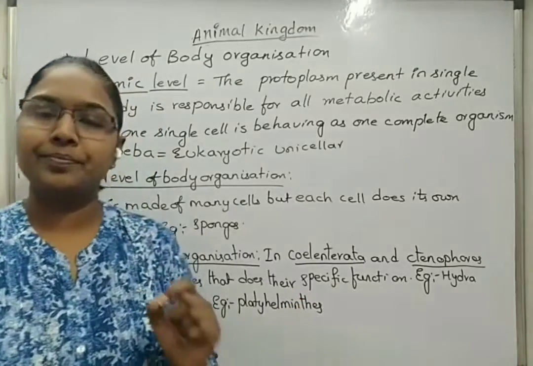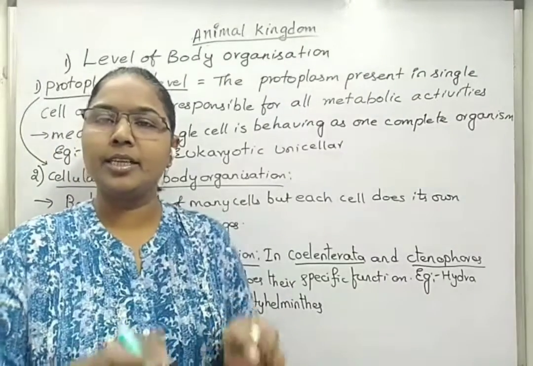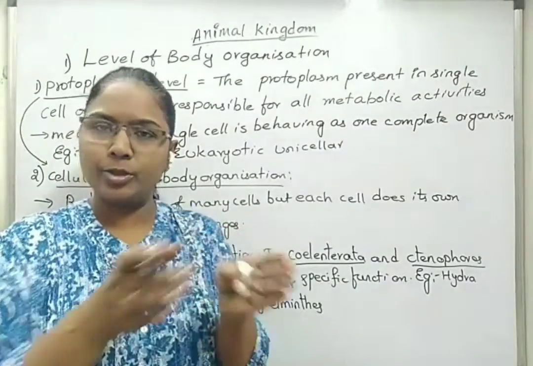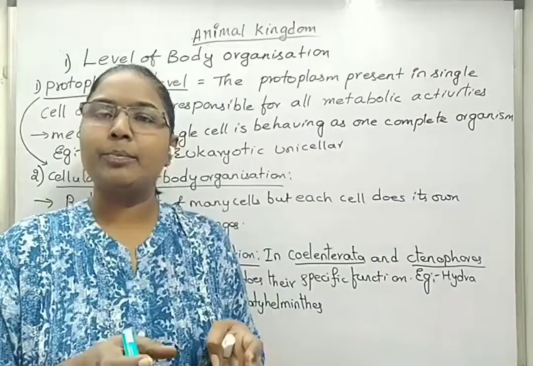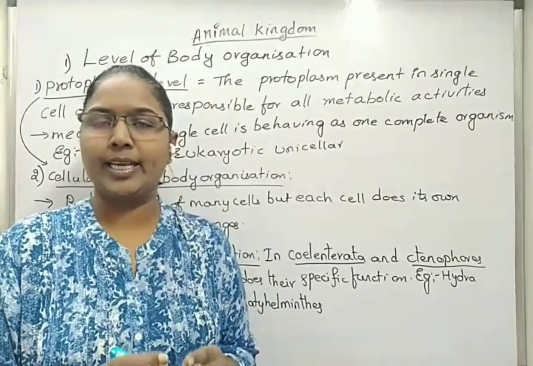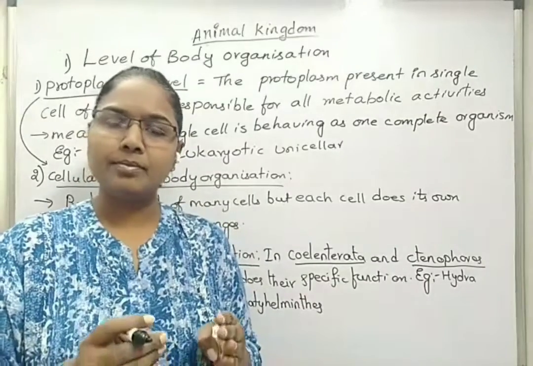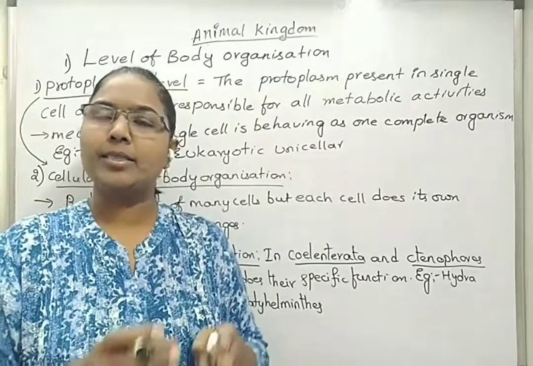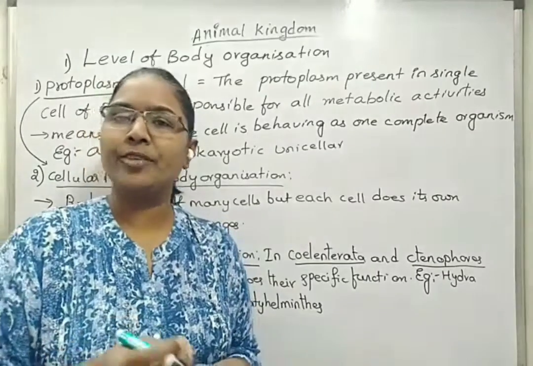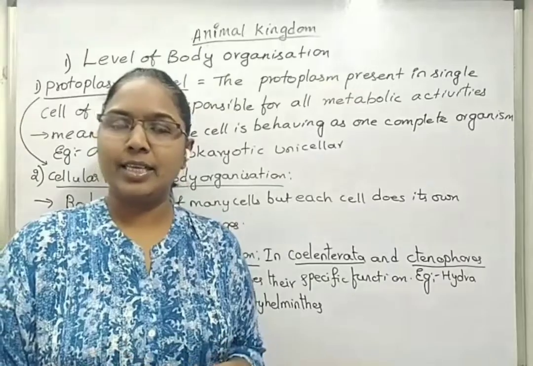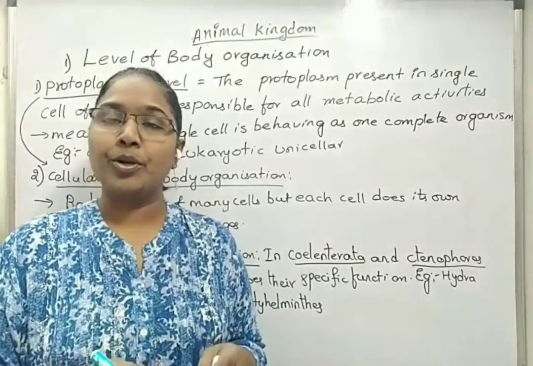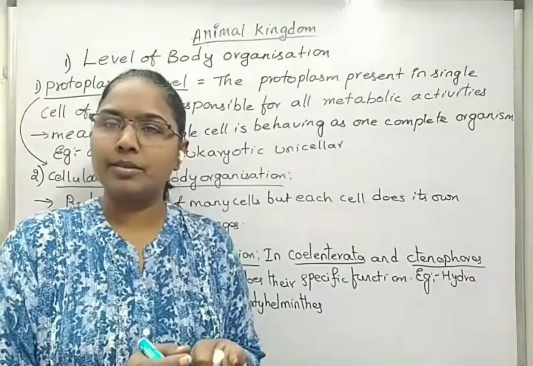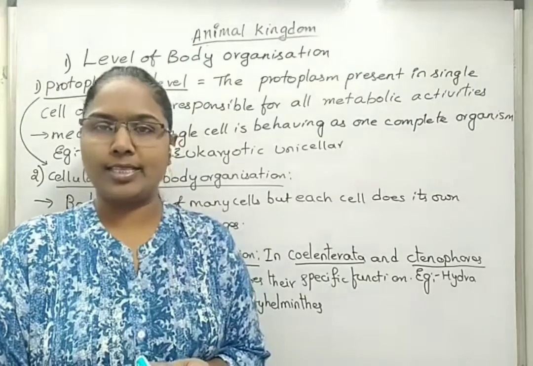Here what happens? Few organs are present in one small part of the total body. We can give a term like proglottids because, for example, if you take tapeworms under Platyhelminthes, the body is divided into small fragments. Each fragment is given a term like proglottid. A proglottid has a few combinations of organs inside it.